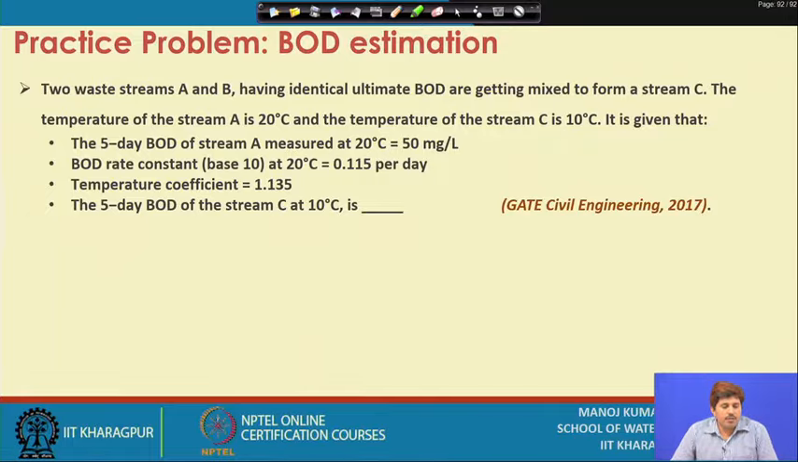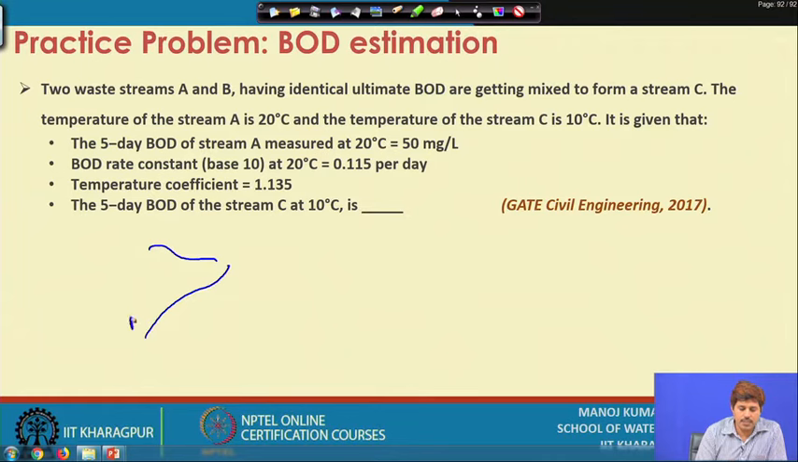This is another question on BOD estimation. We have two waste streams A and B having identical ultimate BOD and are getting mixed to form another stream C. So, there are two different streams, let us say this is stream A, this is stream B, and they are mixing and forming another stream C.